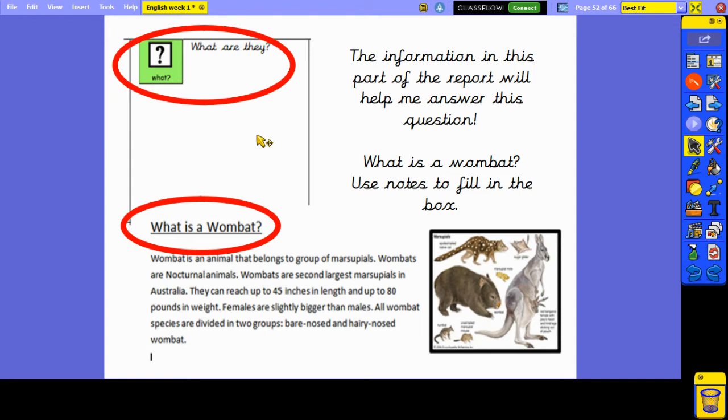When we're filling in the box, you can just write notes using bullet points because tomorrow we're going to be writing in full sentences. So, the first box on your report, what are they? Find this section on your wombat report, pause the video and write some notes in this box. What is a wombat?